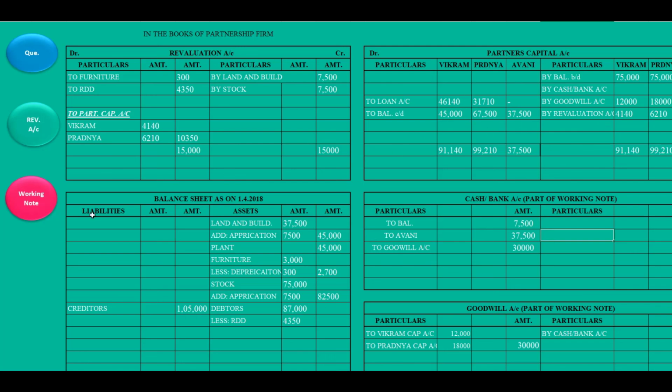All these items will go to the balance sheet. First, I'll write here to partners' capital account: Vikram, Pradnya. Now you take Avni. She has been admitted: 45,000, 67,500, 37,500. Right? To check this amount, 45,000, 67,500 and 37,500, the total of this is 1,50,000.